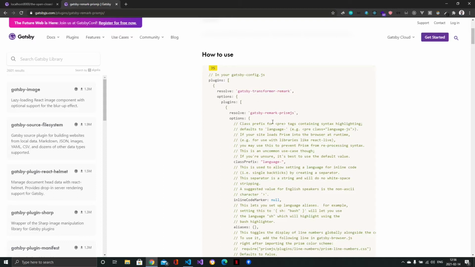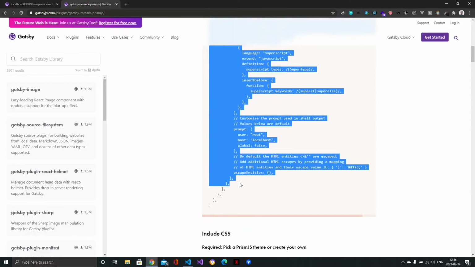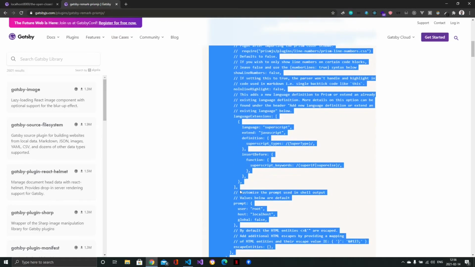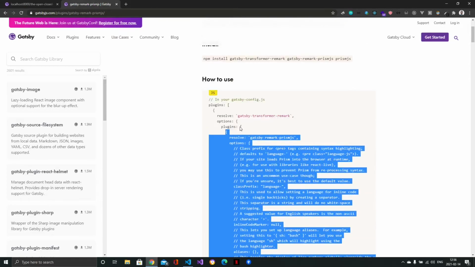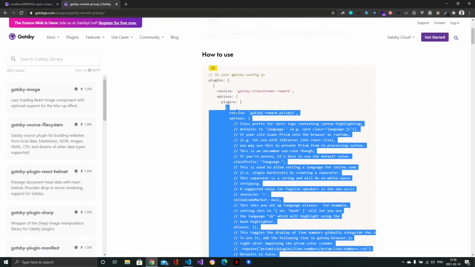So let's do this. I will grab this entire object, which is inside of the plugins array. It's not really easy to read, but this is what it is right now.